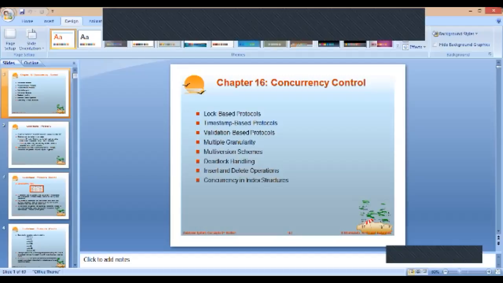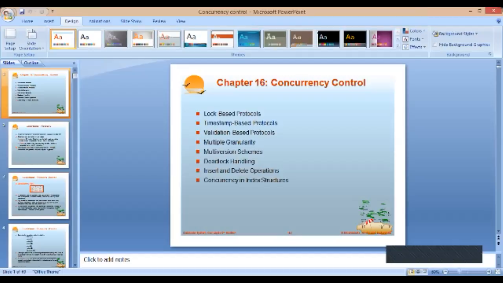The main motto of concurrency control is basically to improve the concurrency of transactions, so that n number of transactions can execute parallelly, or concurrently. When we execute transactions concurrently, it should satisfy the ACID properties, starting with atomicity, that is, either it should execute totally or it should not execute at all.